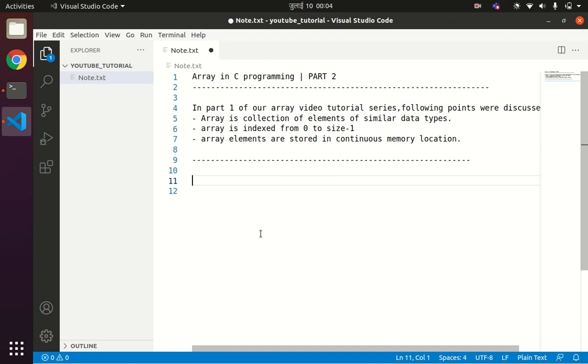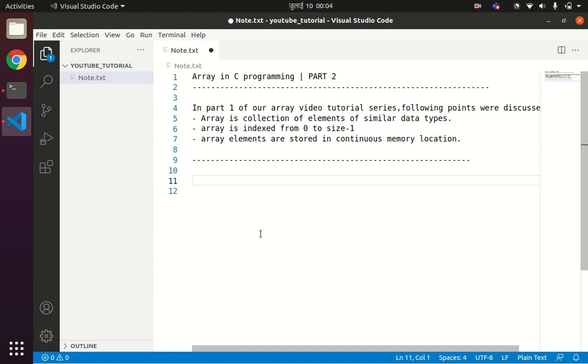In part 1 of our video tutorial series on the concept of array, we discussed the following points. Array is a collection of elements of similar data type. Array is indexed from 0 to size minus 1. Array elements are stored in continuous memory locations.